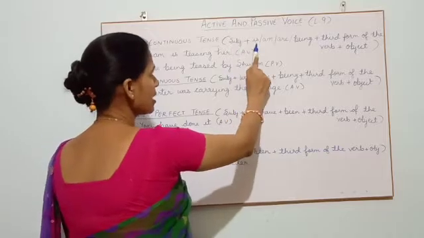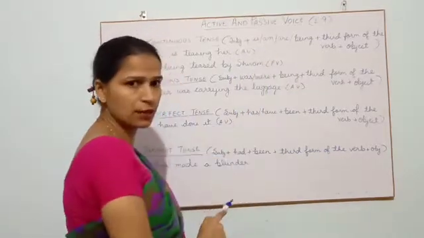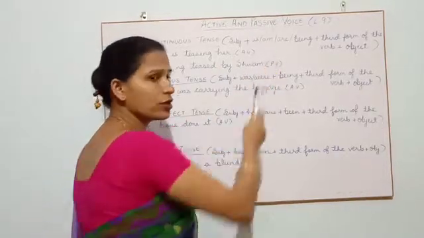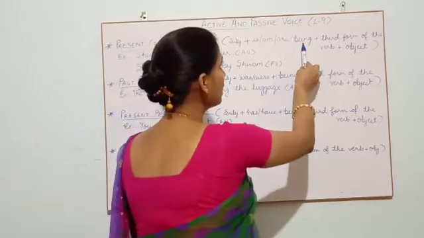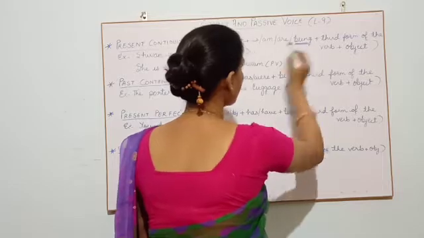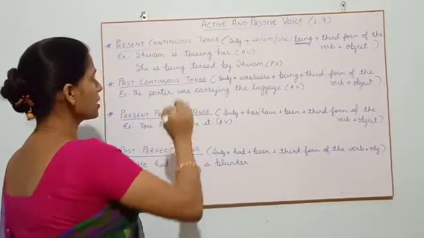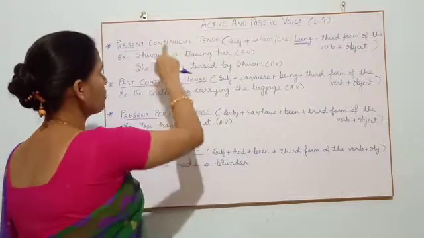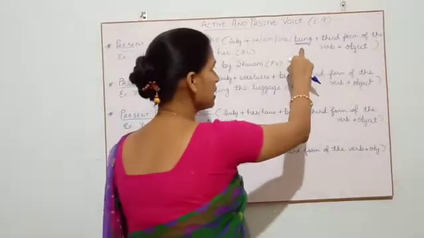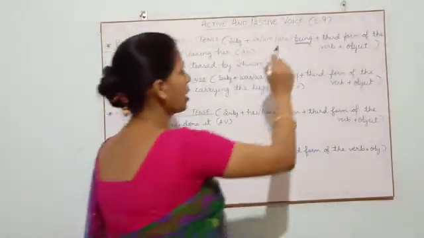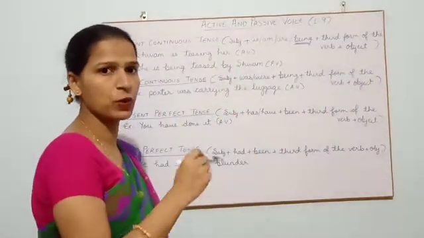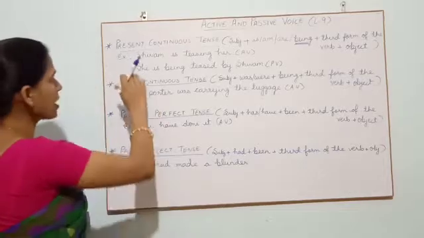Subject plus is, am, are, that depends on the subject, whether it is singular or plural. If I is used there, then according to that we will take am. Then being. Remember, this word being is very important here. When we want to convert continuous tense into passive voice, this word being is very important. Then of course the third form of the verb plus object, like we were doing every time. Same thing is there. Let's now see.